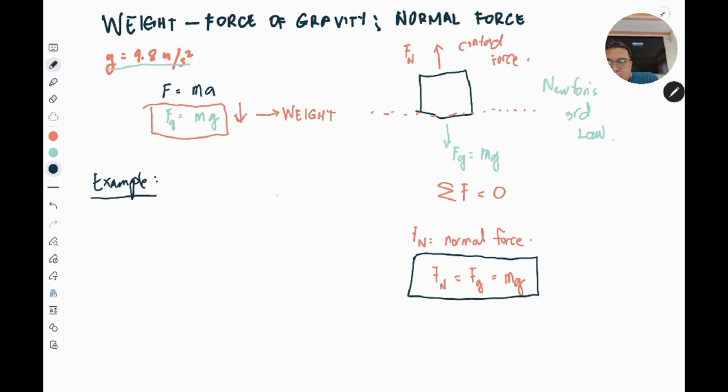For instance, I have here a wall, a very thick wall, a very sturdy wall, wherein if you push this wall, you cannot move this. So, for instance, you're going to apply a force going towards the right direction here, which I'm going to call Fp. So, the force applied on this wall is on the horizontal dimension. Therefore, the normal force also is exerted on the horizontal dimension, but in this case, it is going in the opposite direction. So, in this example, that normal force is not actually always in the vertical dimension.